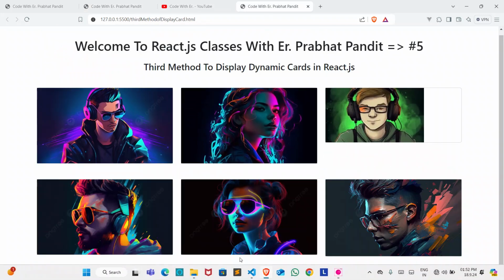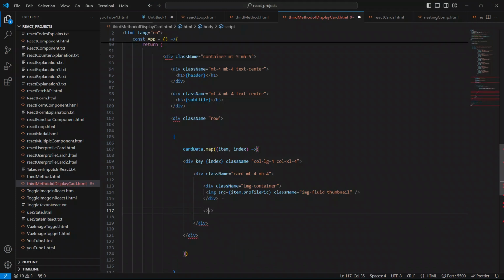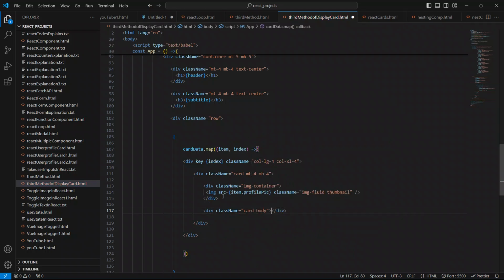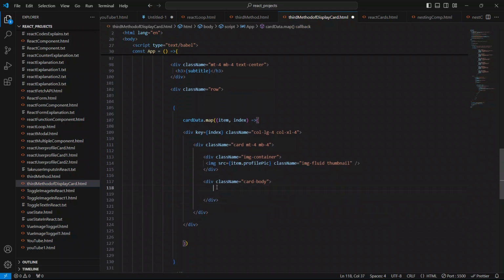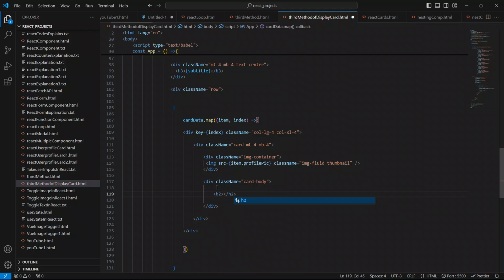Come here, and just below this div of image container, I'm gonna create another div as a parent div. I'll give the class name as card body, and just close this div. Open this div, and inside this div I'm gonna create an h2 element. Close this h2 first, and give the class name as card title.